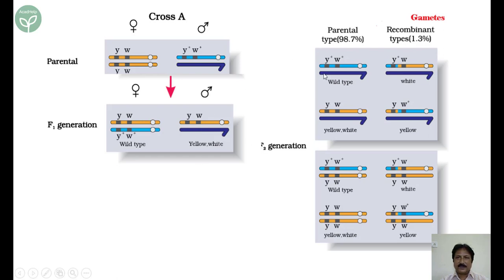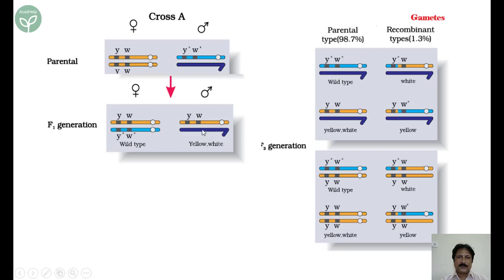Let us see this one. How is this formed? Y plus W of the female pairs with the Y chromosome. This one is done. Now this Y chromosome has already paired with this one. This Y chromosome can pair with this one also. W and Y, you got this one.